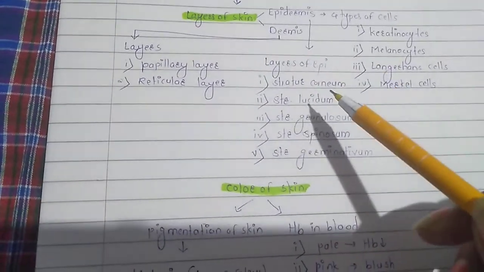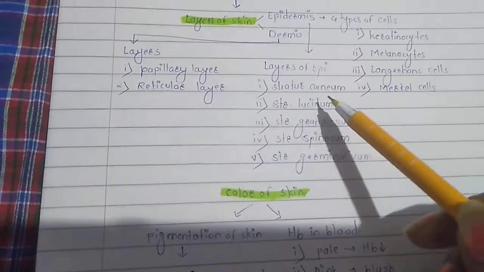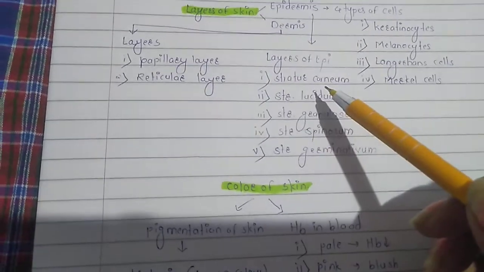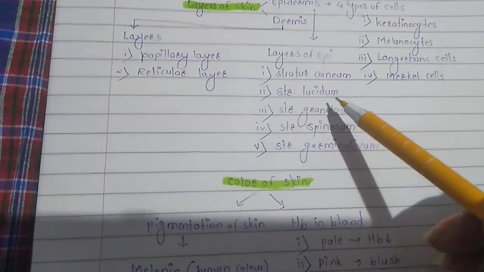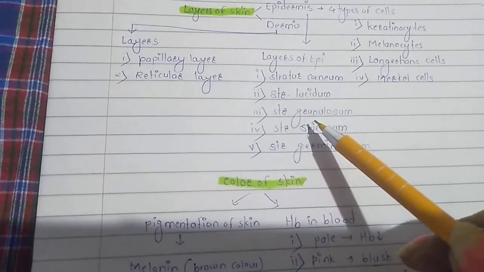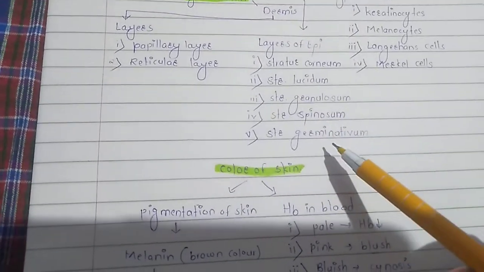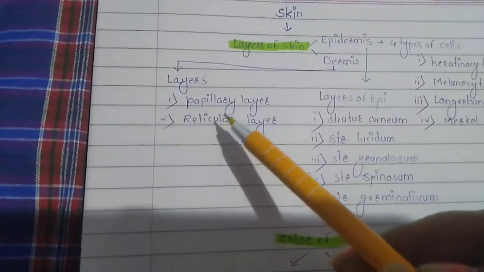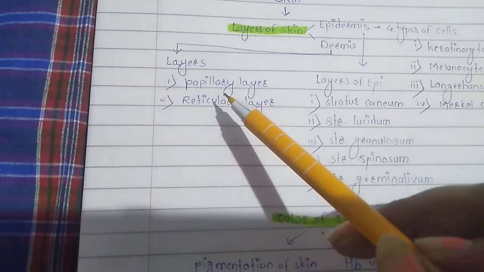Friends, for this there is one trick. Colu, grasp, germ. Colu: co for corneum, lu for lucidum. Grasp: gra for granulosum and sp for spinosum. And last is germinativum. Now the layers of the dermis. There are only two layers of the dermis: the papillary layer and the reticular layer.